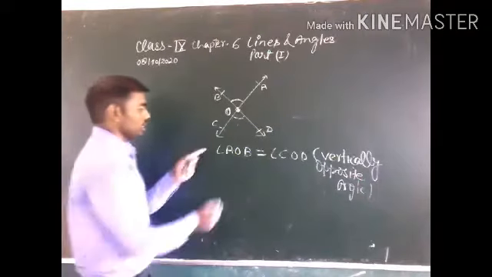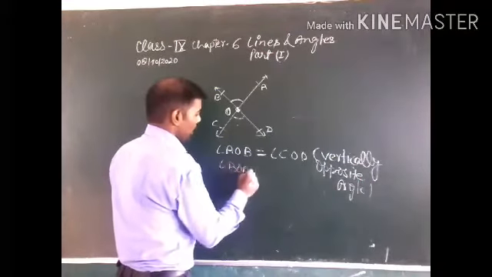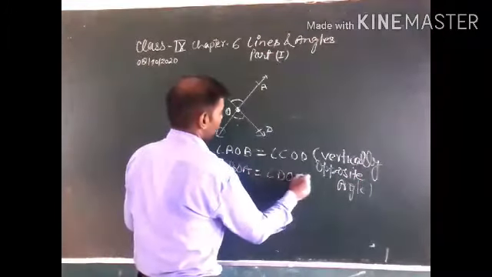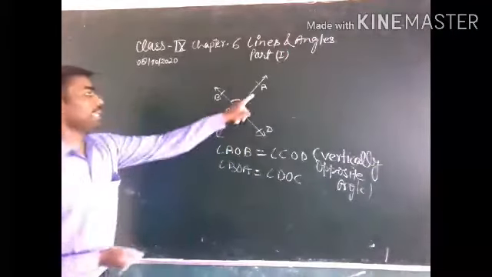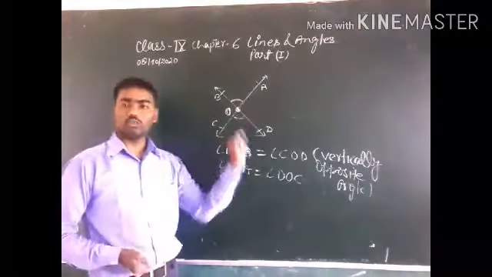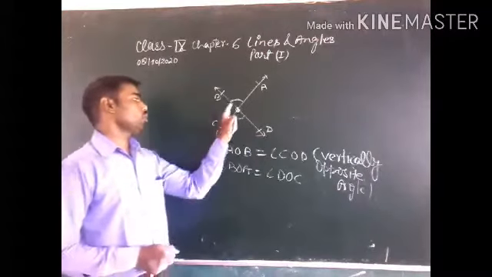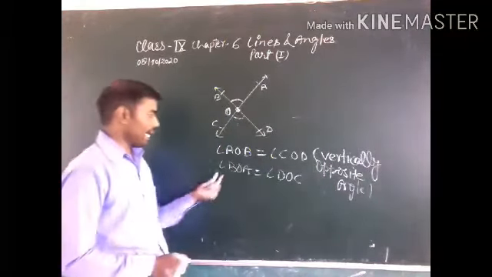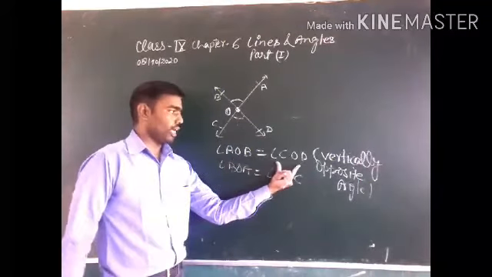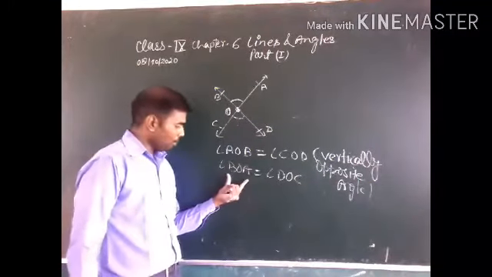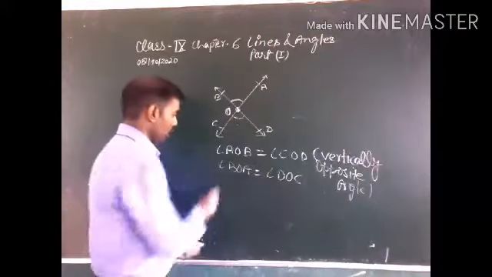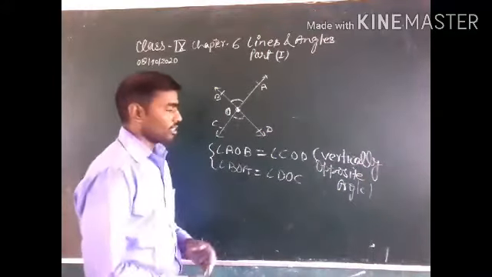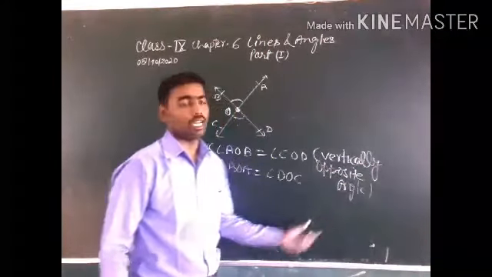You can also write angle BOA is equal to angle DOC. AOB or BOA are equal to each other, and COD or DOC are also equal to each other. This is vertically opposite angles.